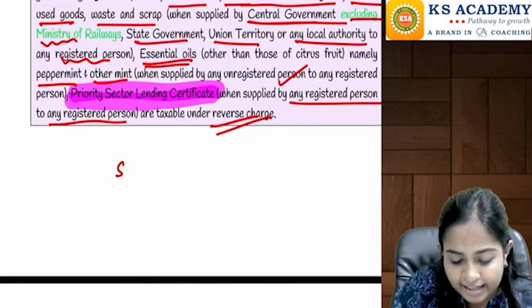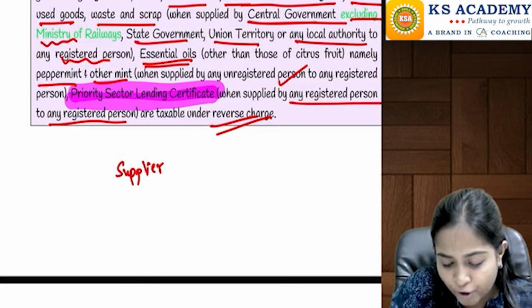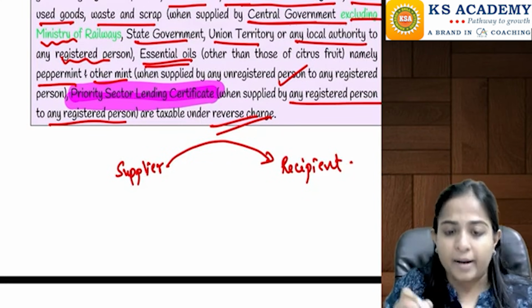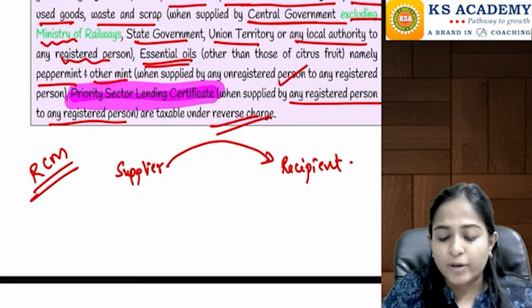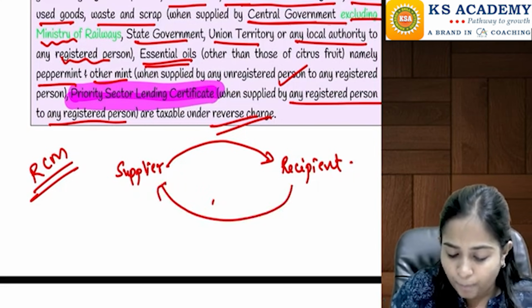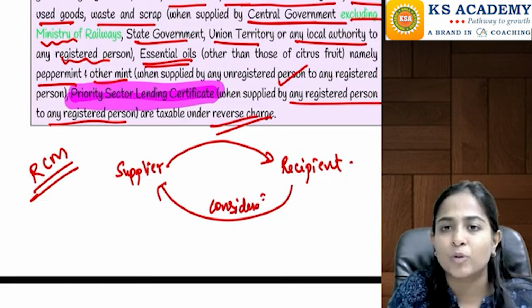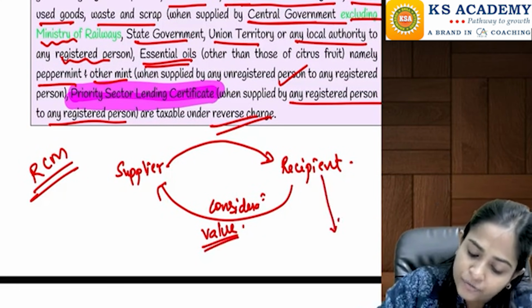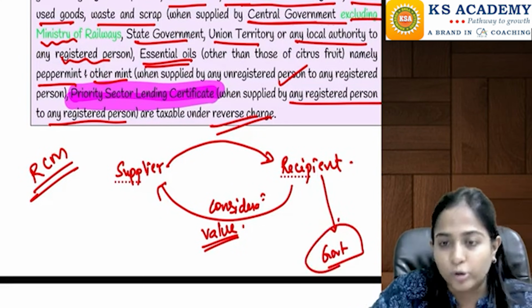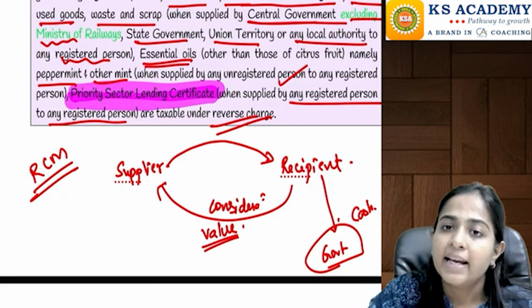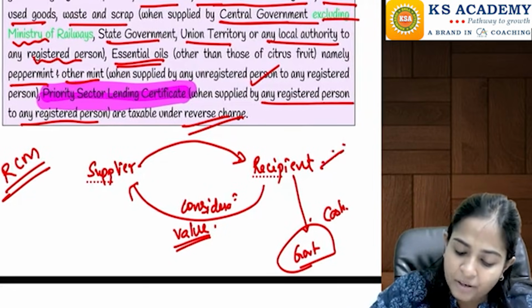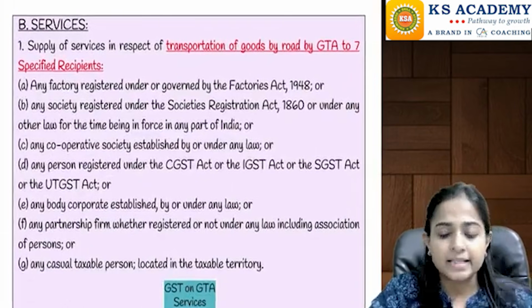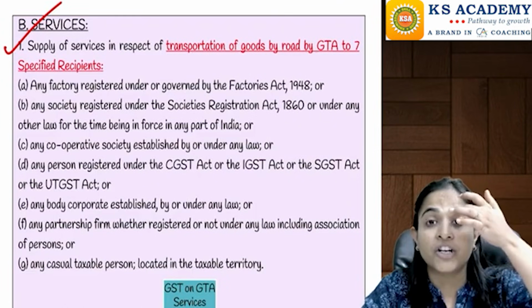If you want, I'll again just revise the concept of reverse charge mechanism for you. The supplier is generally supplying the goods or services to the recipient. Okay, I'm telling you about reverse charge mechanism. In this case, when this recipient is going to pay the consideration, it will not pay the tax to the supplier, it will just pay the value of the goods to the supplier, and then the responsibility of the recipient will be to pay the tax amount to the government. This amount will be paid in cash, and then after paying this amount, the recipient will be able to take the input tax credit of the same. I hope I am very clear till here. Yes, so this was your list of goods on which reverse charge mechanism is applicable.